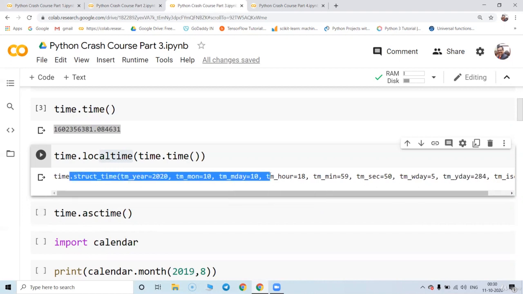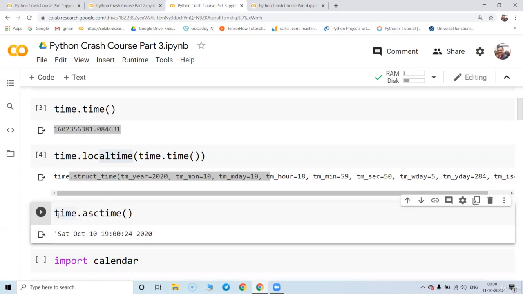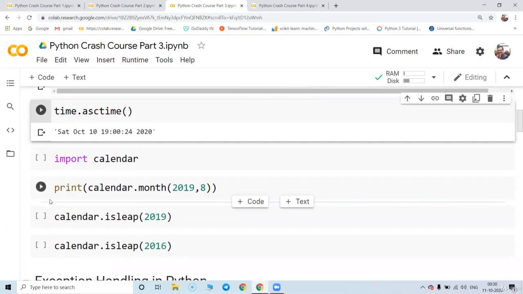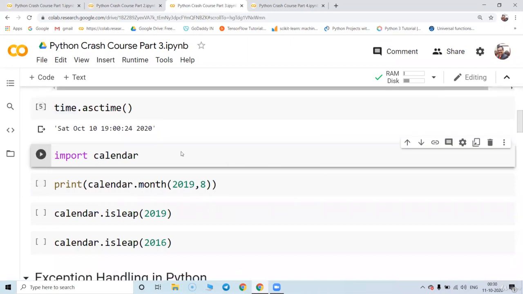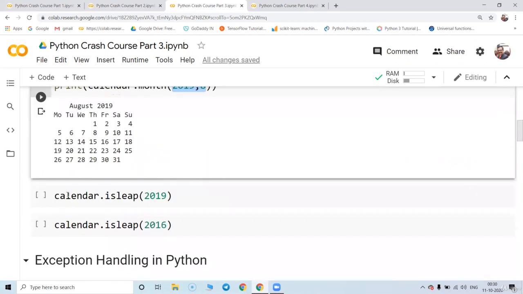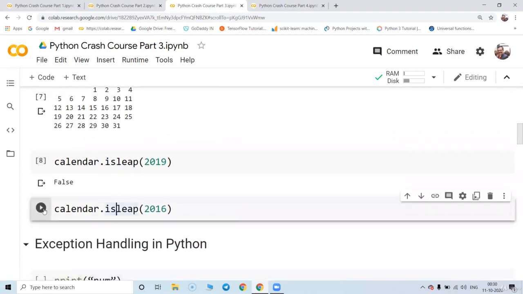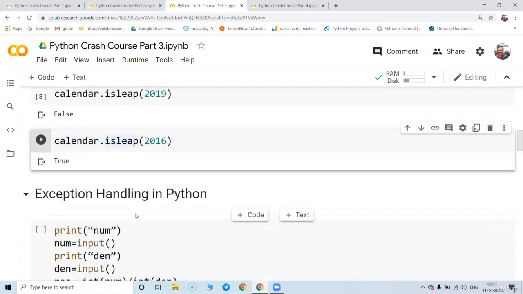If you don't want such detail, you can just write time.asctime. It is going to give you the display in terms of a time, Saturday, October, and other things. Great. Now I'm going to import the calendar and check out the calendar for August 2019. I can even check whether 2019 was a leap year or not. If it is not a leap year, it is going to say False. Similarly for 2016, yes, it is a leap year, so it says True.